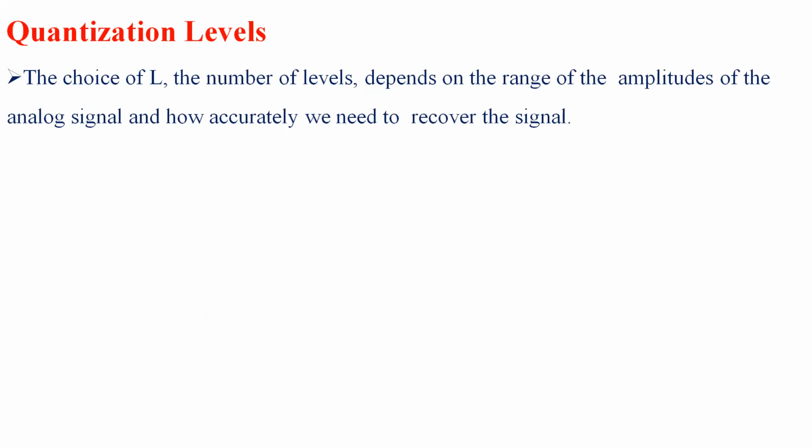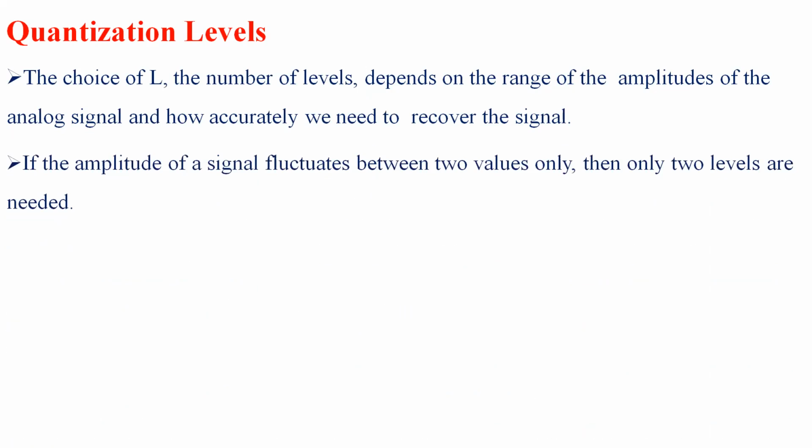So next we have quantization levels. In the previous examples, we showed 8 quantization levels. Here the choice of L, the number of levels, depends on the range of amplitude of an analog signal and how accurately we need to recover the signal.